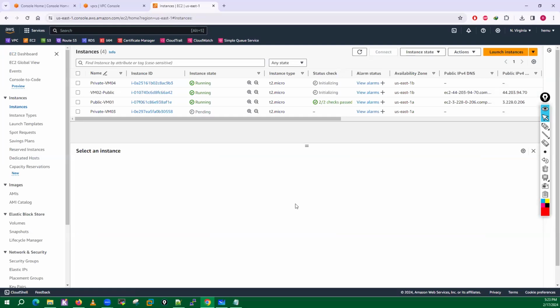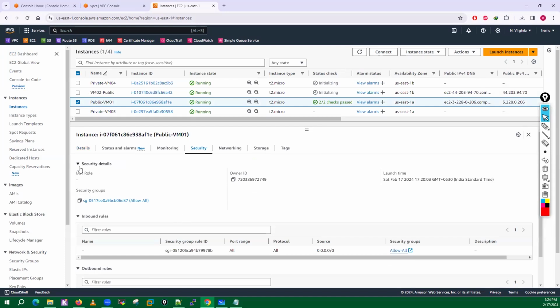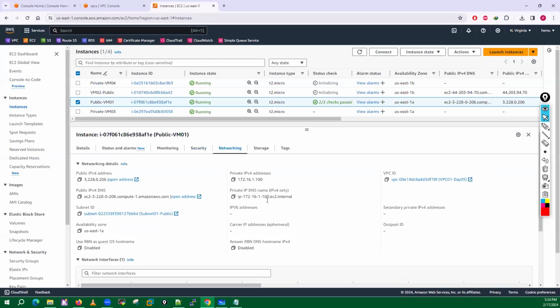Now I'll go into my public VM01, and this VM has this particular public DNS name, right? And also it has a public IP address. I'll select this public IP address, right? In security, you can see this is the security group, which is allowing all the traffic. Here you can check the networking related things.